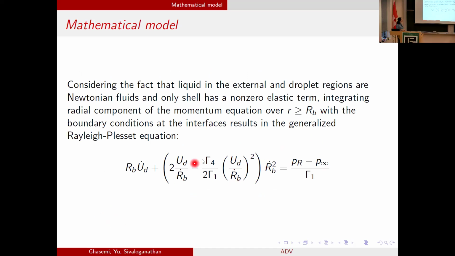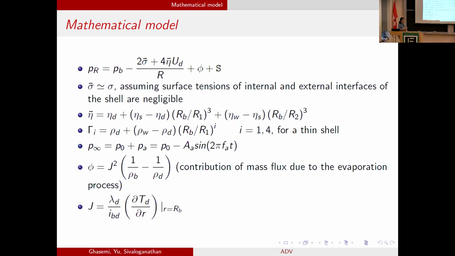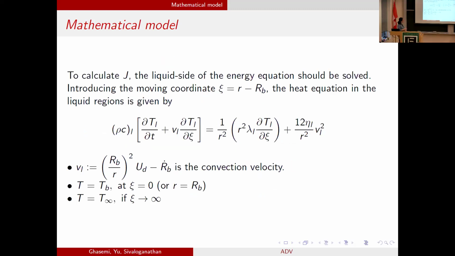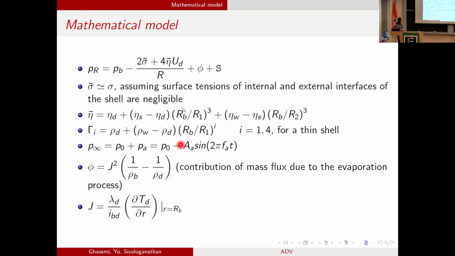Some terms are involved. Again, I'm not going to explain all these terms in detail, but the important one here is PR, the pressure at the bubble interface. It depends on the bubble pressure, effective surface tension, effective viscosity, and two more terms that I will explain shortly. Psi here is the contribution of mass flux, which depends on J, and J is proportional to the temperature derivative at the bubble surface.